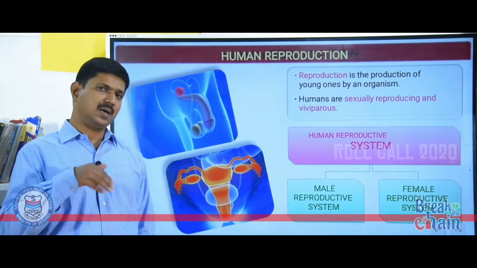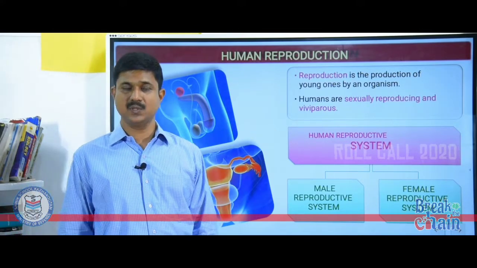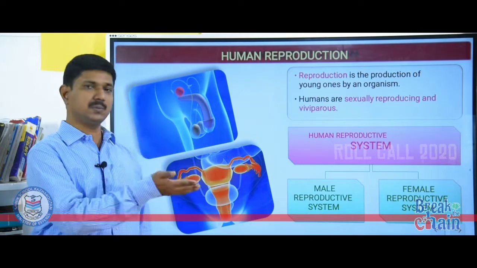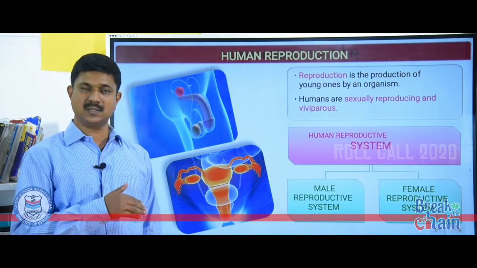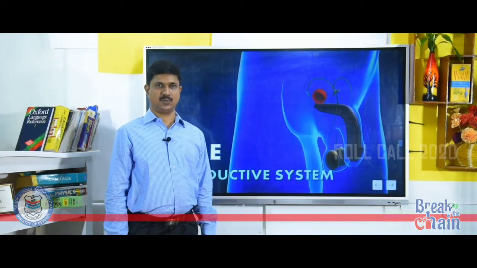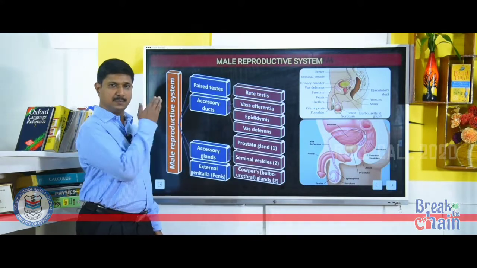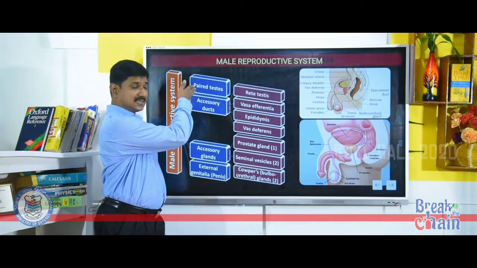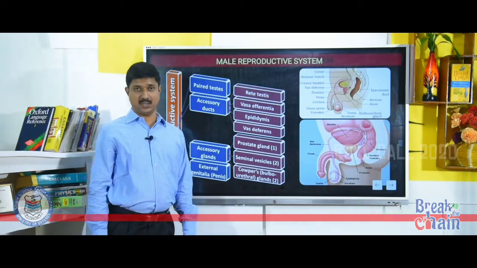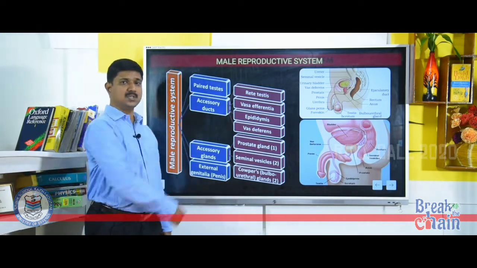In class 11 you studied about various physiological systems of the human body. This year you are studying the reproductive system. The reproductive system consists of two parts: the male reproductive system in males and the female reproductive system in females. First, the male reproductive system and its parts. The male reproductive system consists of a pair of testes, accessory ducts, accessory glands and external genitalia. It is also called the penis. Now we will study all these parts in detail.